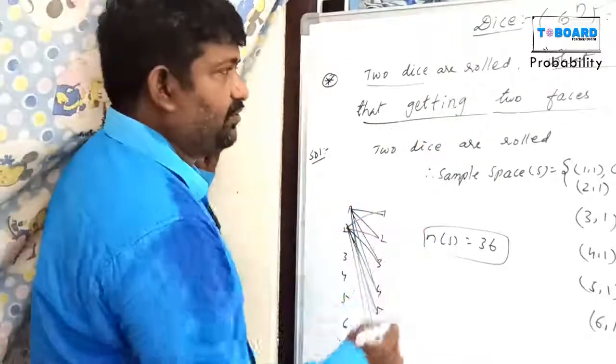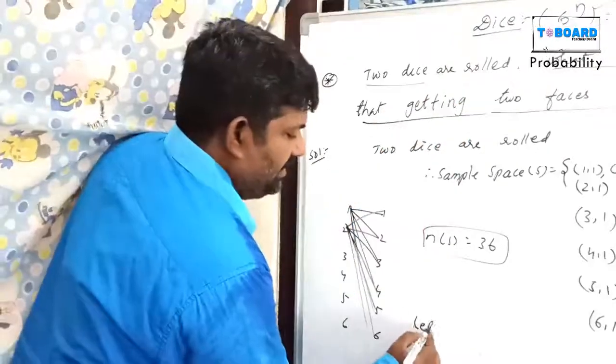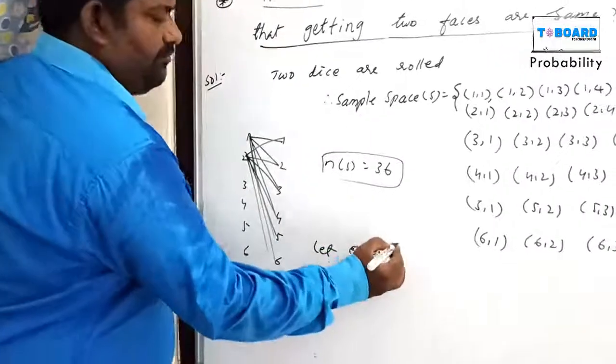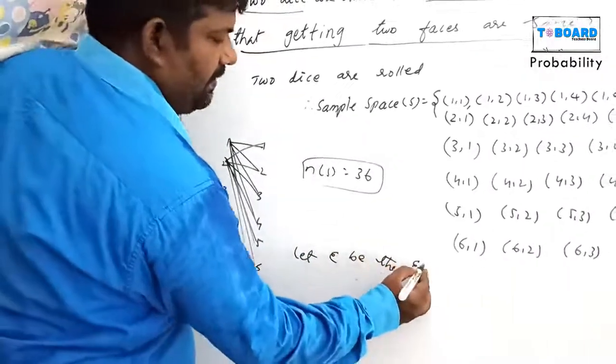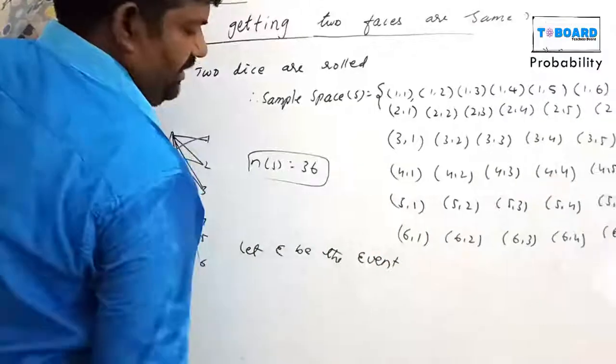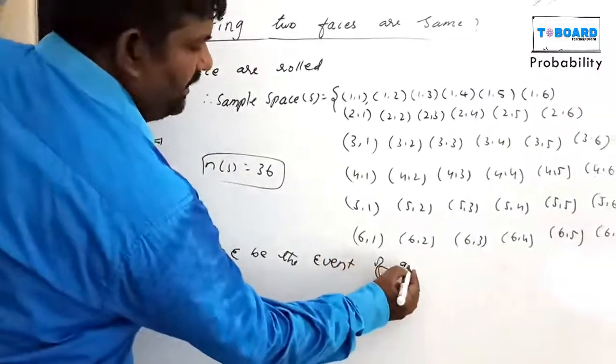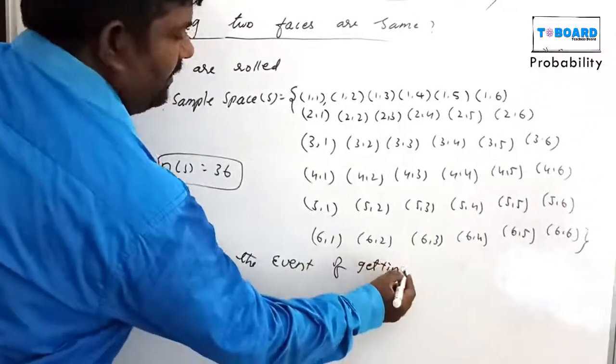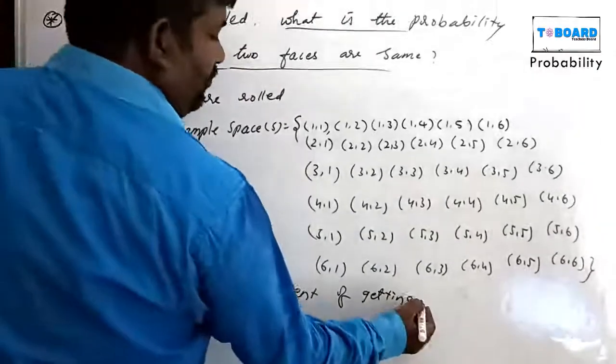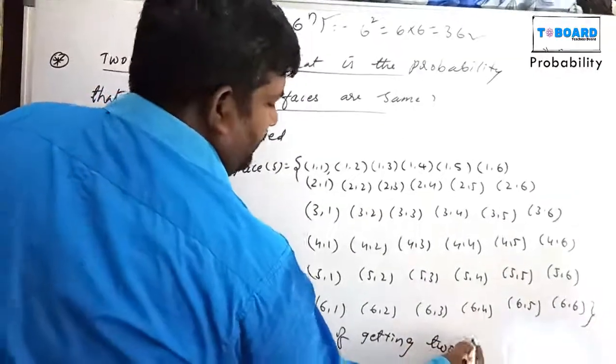Now, what is the question? Let E be the event of getting the same faces, two faces are same.